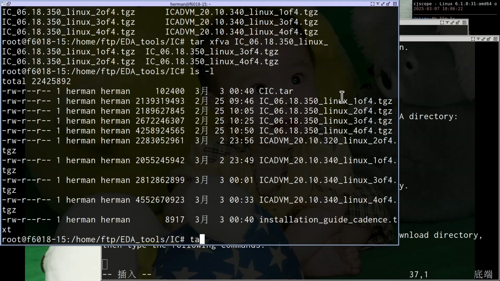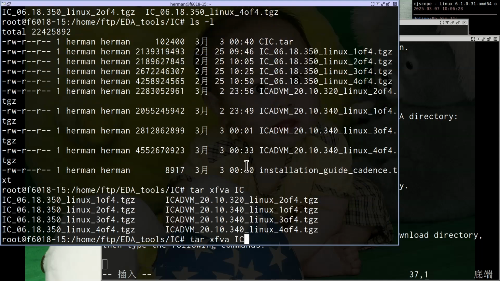If you type tar xvf IC and press tab twice, it will show you the files that begin with IC. Then you can type the underscore 9 and press tab again. It will auto complete from here to here. However, it stops here because there are 1, 2, 3, 4 files, right?